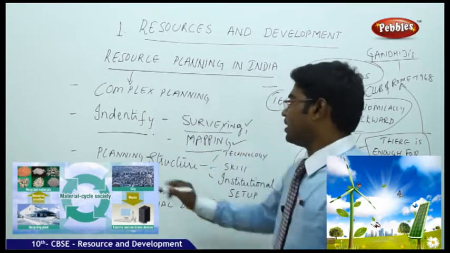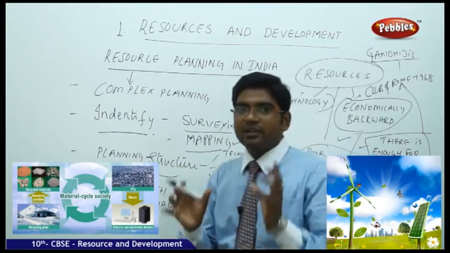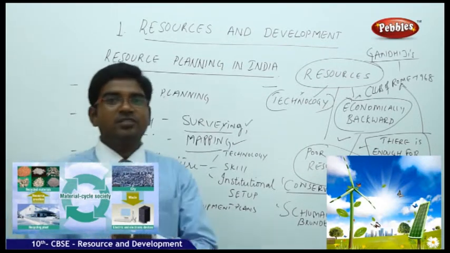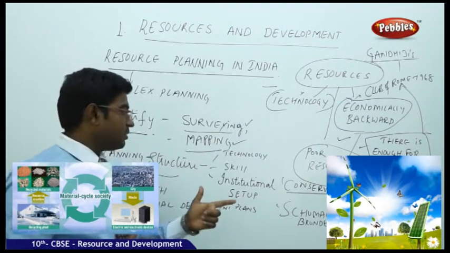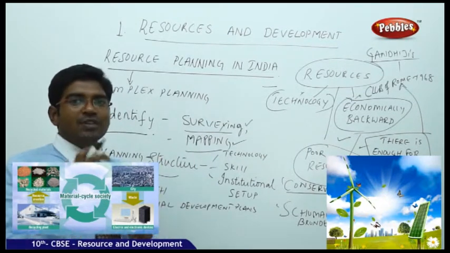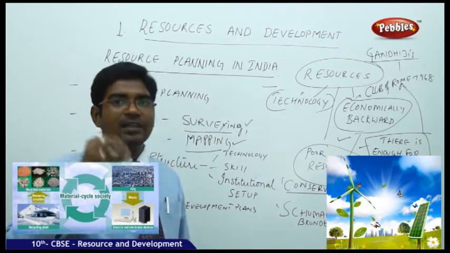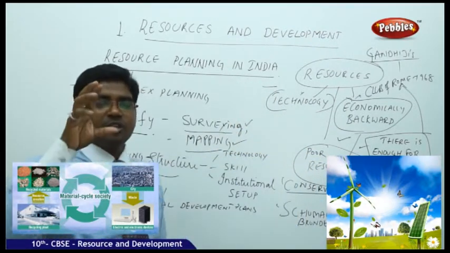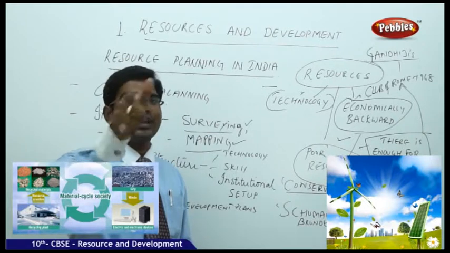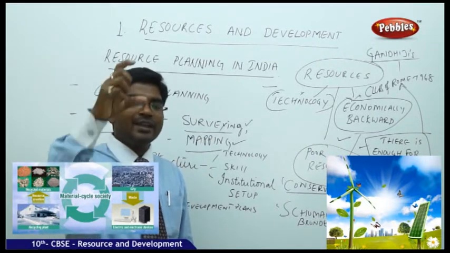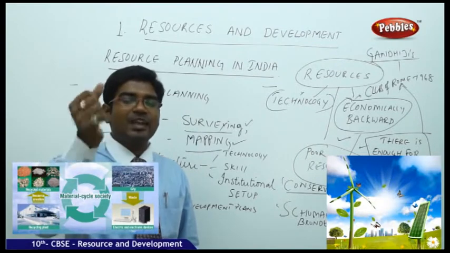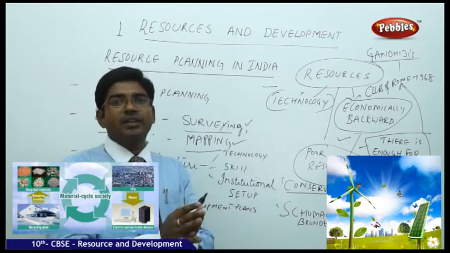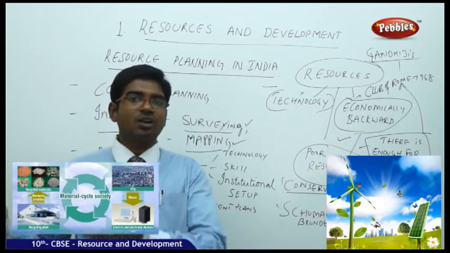The next point is a planning structure. A detailed planning structure has to be maintained so that you can have the combination of technology, skill and institutional setup in order to utilize the resource. Once you find that there is a resource, you still may not know how to utilize it. For example, you found a huge amount of solar energy in Rajasthan, but you don't know how to use the solar energy equipment, how to get skilled employees for that, and what is the way to process the solar energy found in nature into institutional utilization of electricity.